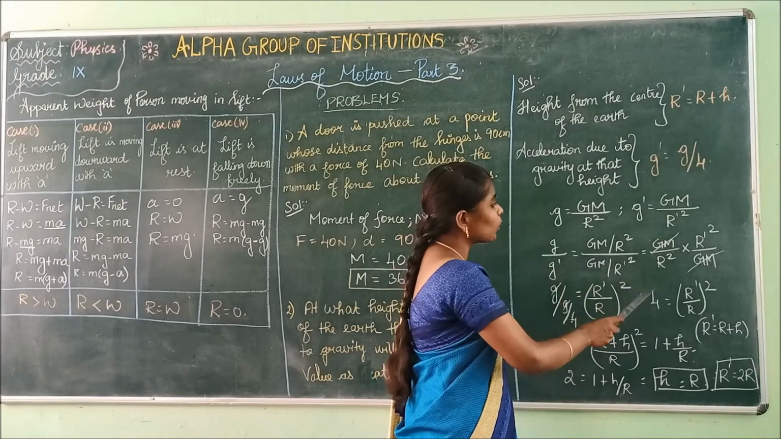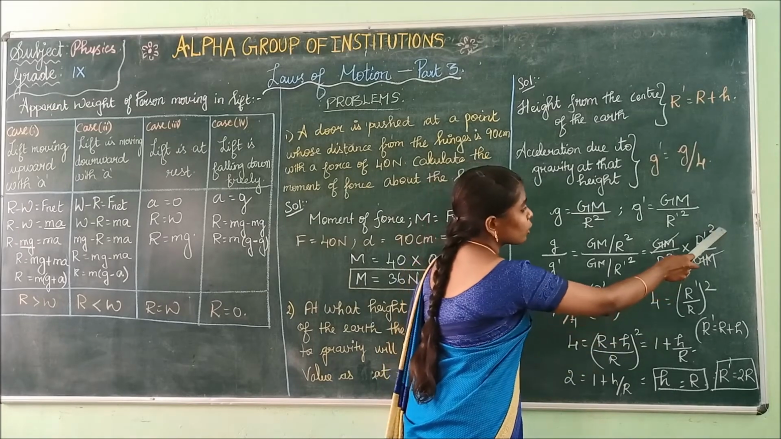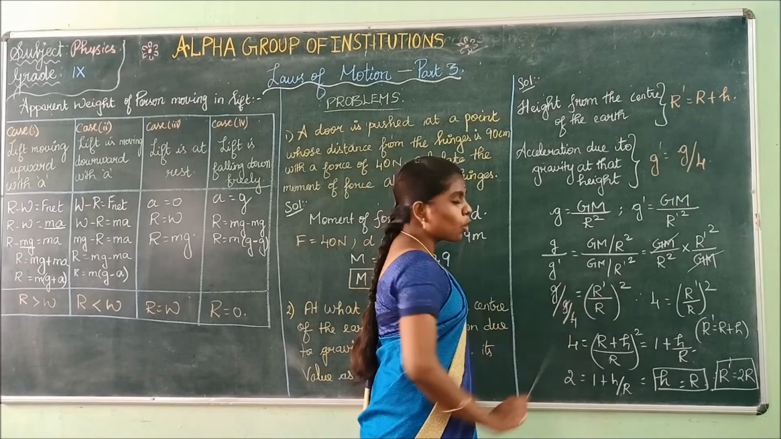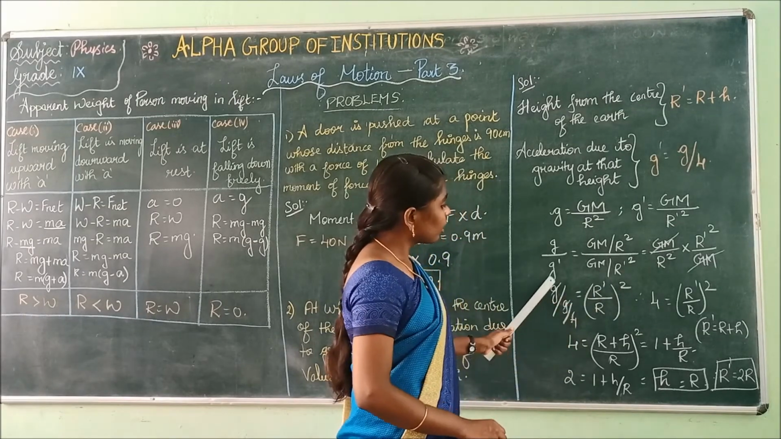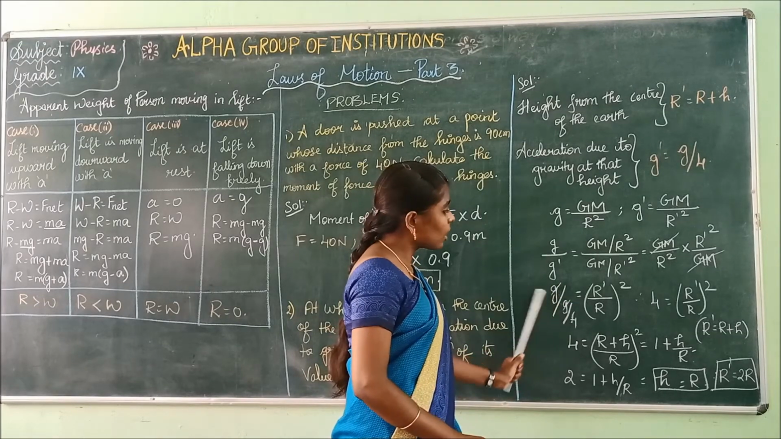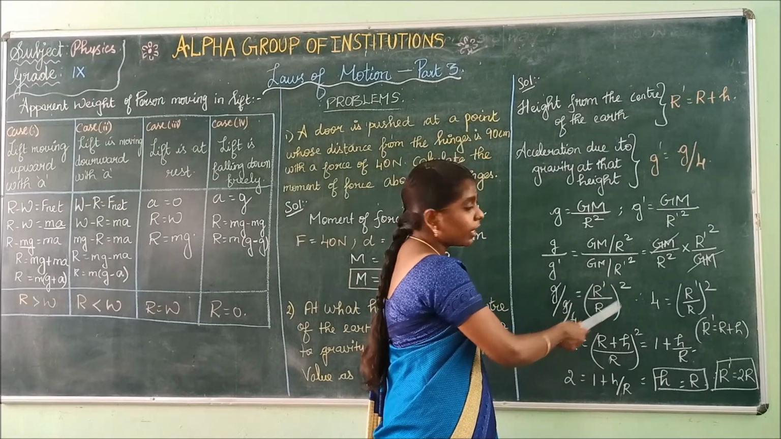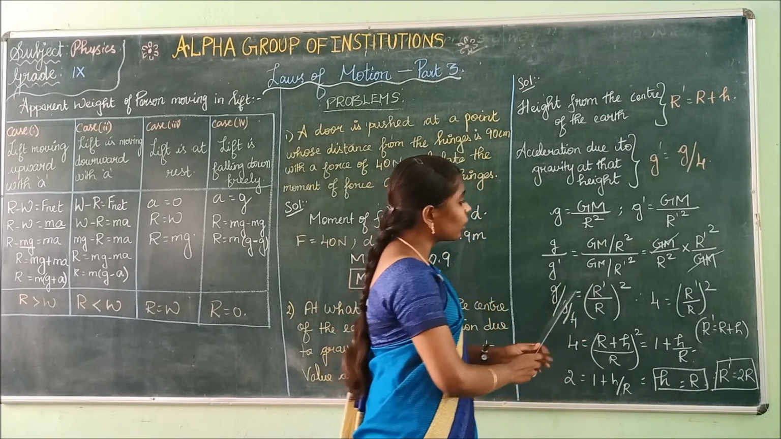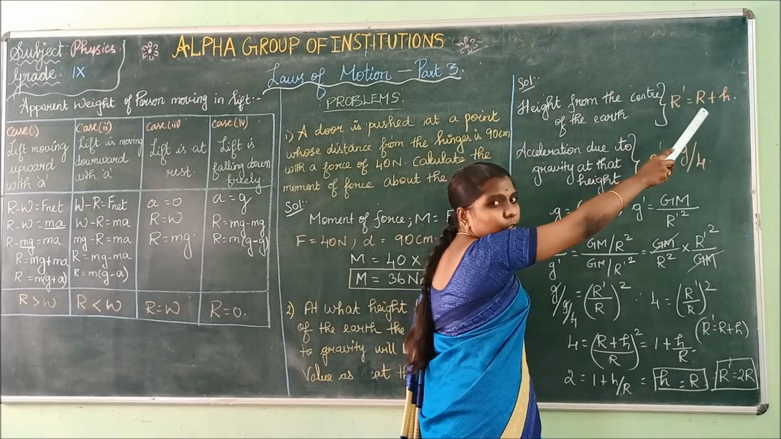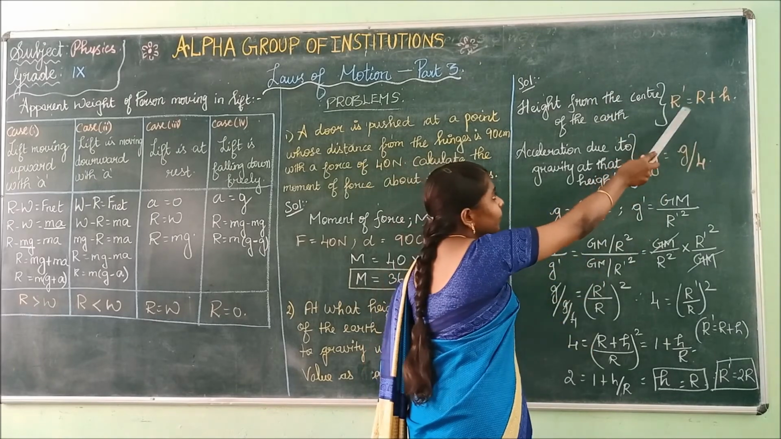Substitute here. This GM and this GM get cancelled. We get r dash squared by r squared, that is r dash by r the whole square. Now this g and this g get cancelled and 4 remains on the left hand side. On the right hand side we have r dash by r the whole square. Now what is the value of r dash? R dash is equal to r plus h.